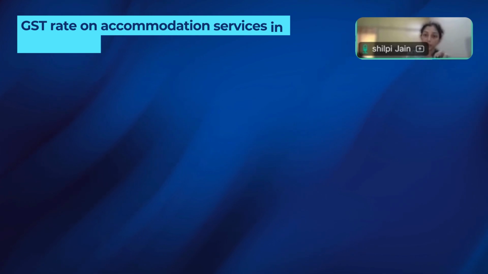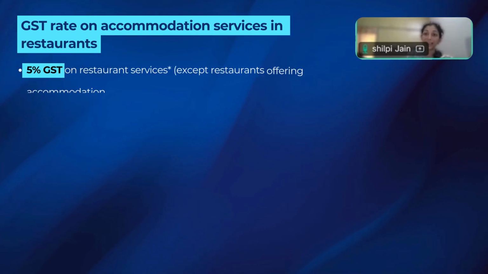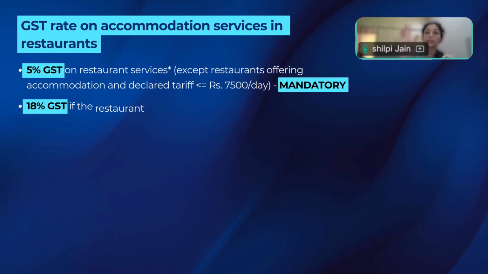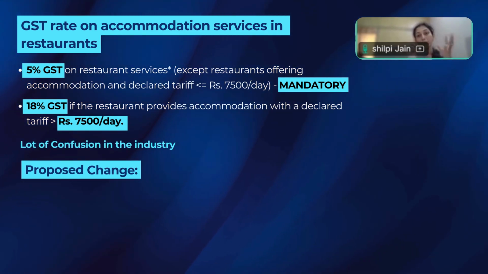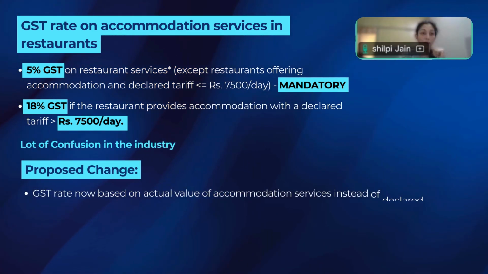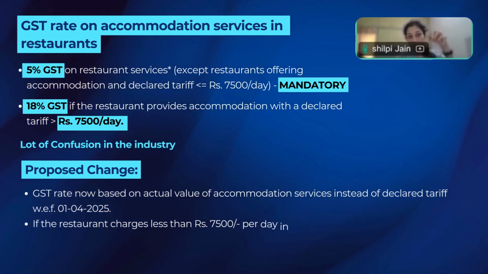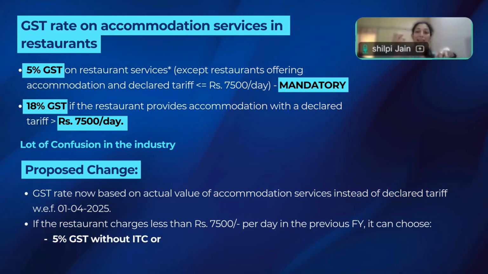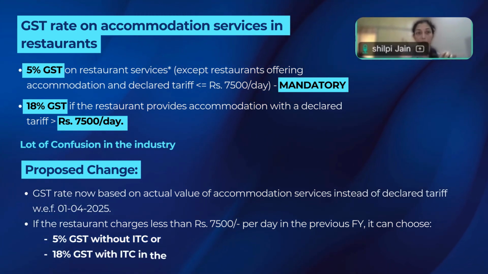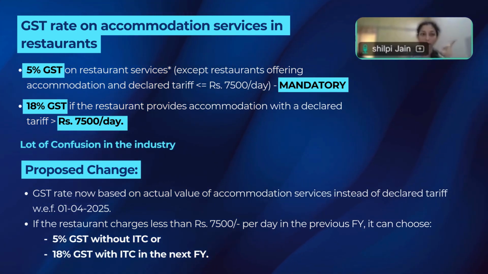The accommodation service is provided and declared tariff is less than rupees 7,500 per day. Then 5% is the restaurant service. So 5%, but no input tax credit for the restaurant. So the existing rates, if the restaurant is in a premises where accommodation service is provided and declared tariff is more than 7,500 per day, 18% with input tax credit. This is the existing rates.